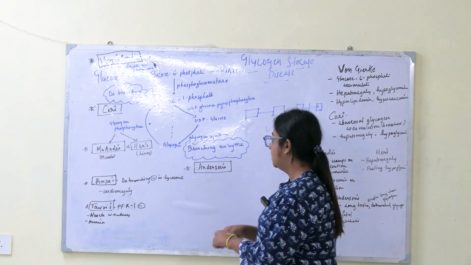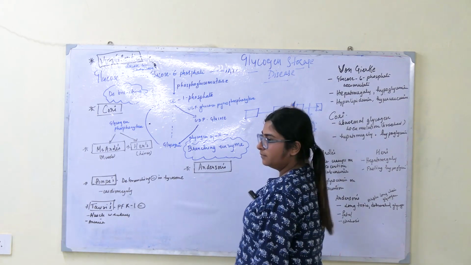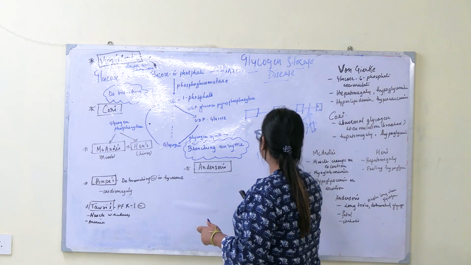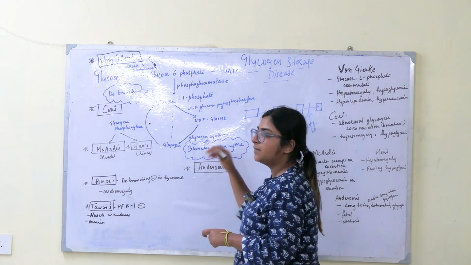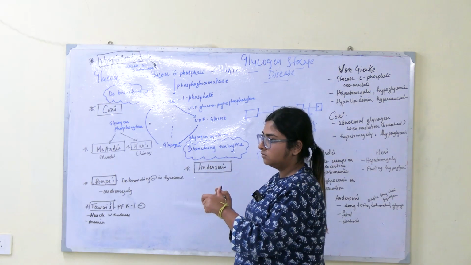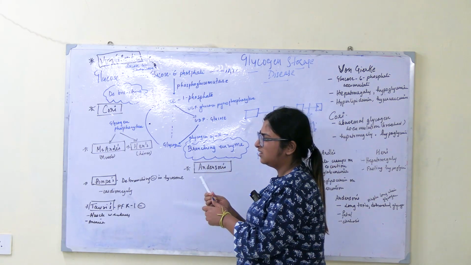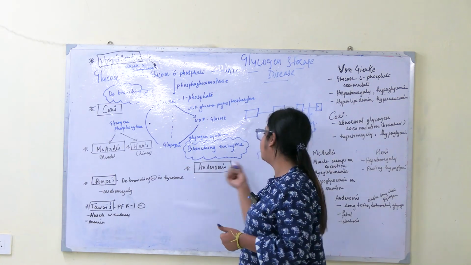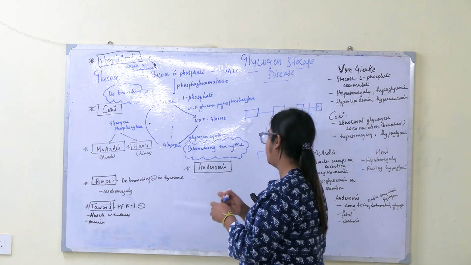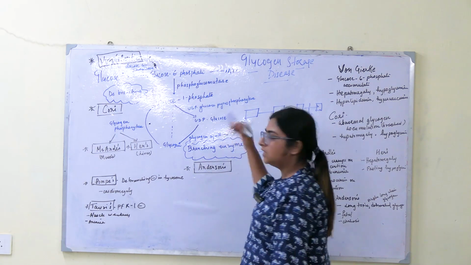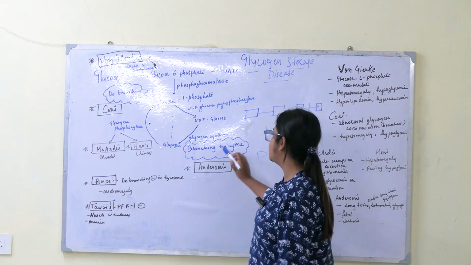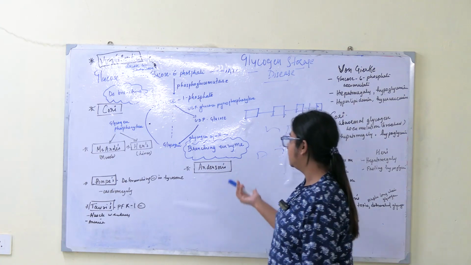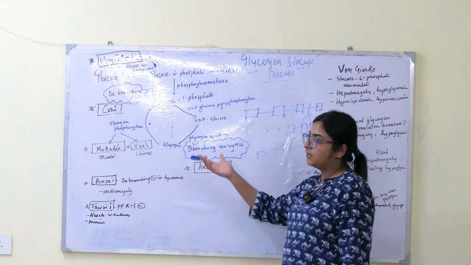Branching, this one. Breaking down these bonds and branching, forming this long chain. Glycogen was getting broken down by this enzyme and forming this one. 1,4 alpha glycosidic bond, I think, or 1,6 alpha bond was getting broken down and forming 1,4 glycogen compound. So basically it was breaking the long chain glycogen compound, branching enzyme. So if branching enzyme is deficient, then Anderson's will occur. Then what will happen? A long toxic glycogen molecule will get accumulated in our liver.